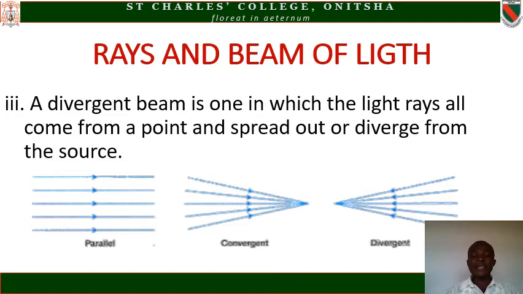Now you can see the second one. The second one is convergent beam. Look at the arrows, where the arrow is coming from. These beams all come from different points. They meet at a point. Now you can see the third one. The third one is divergent beam. In this divergent beam, they all emanate. They started from a point, then spread out.